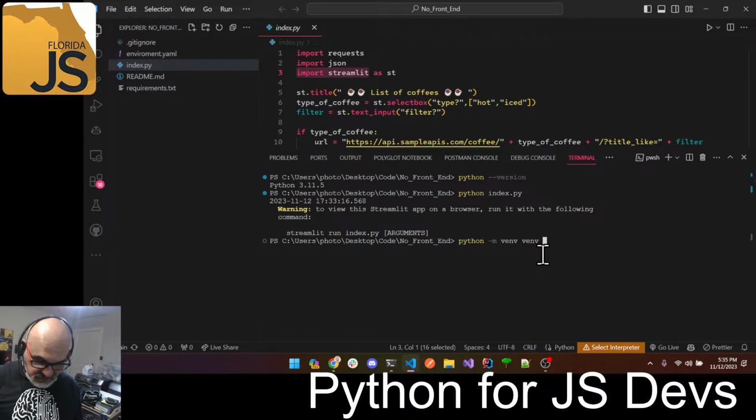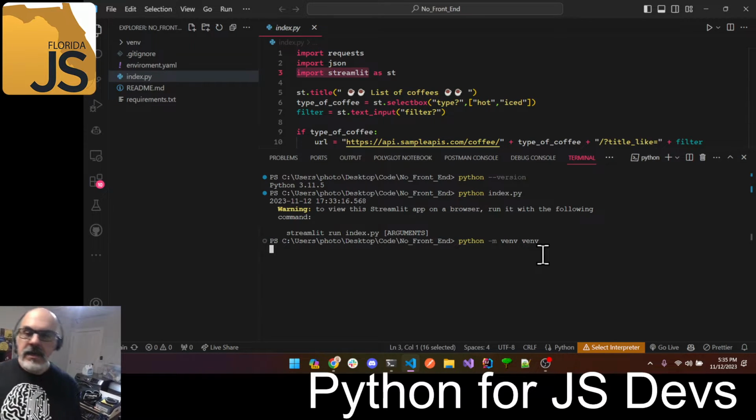A good name for this one could be what the project does. The project is called no front end. Or we could do the common thing you'll see a lot, which is called venv. Now, again, the first venv is the command, and the second is the variable, the choice that we want for naming what is essentially our node modules. And once this runs, you'll see a venv directory on the left-hand side.